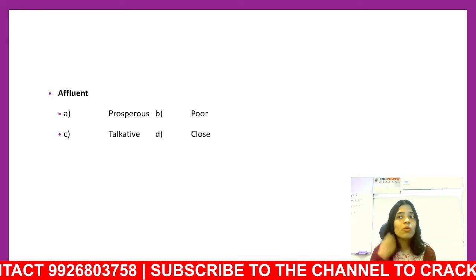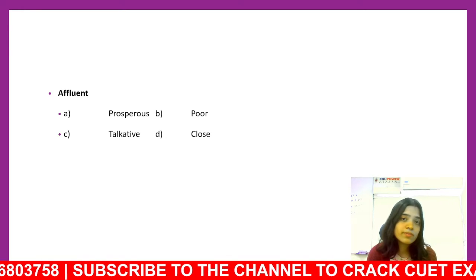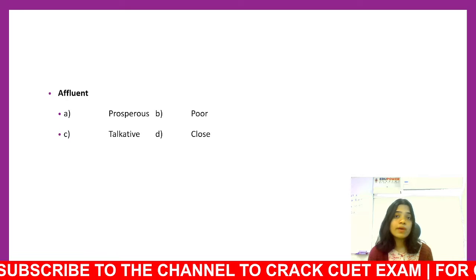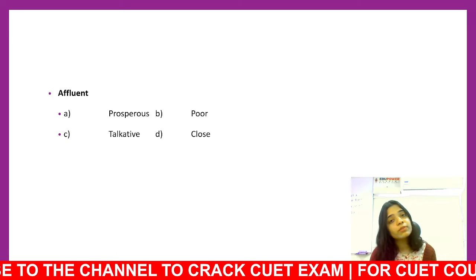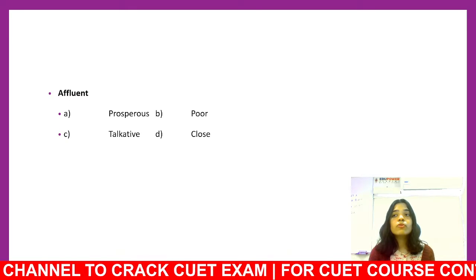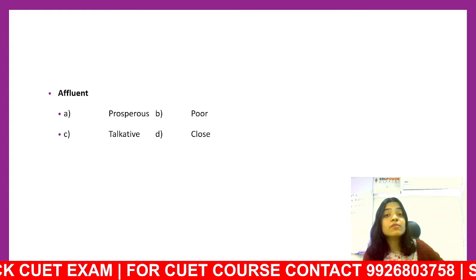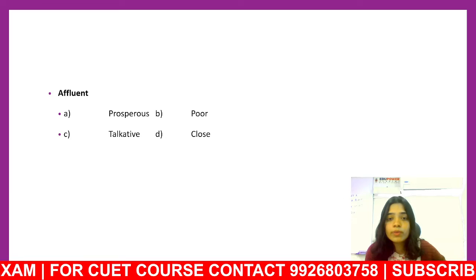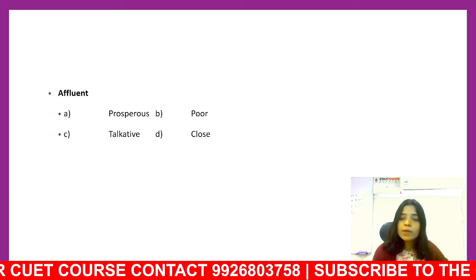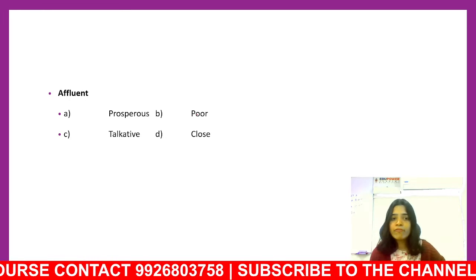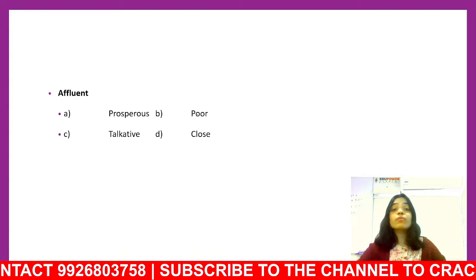Affluent. Where is the word affluent used? Oh, they come from an affluent family. Oh, she came from an affluent family. Right? In movies, we generally see that the guy is from a poor family, but the girl is from an affluent family. What's affluent? Can affluent be poor? No. They come from a rich family, right?